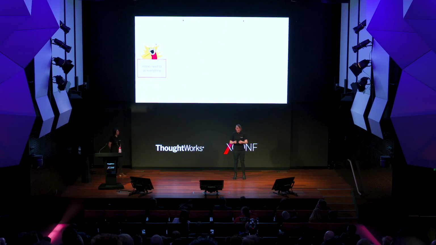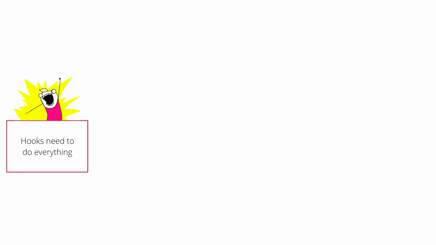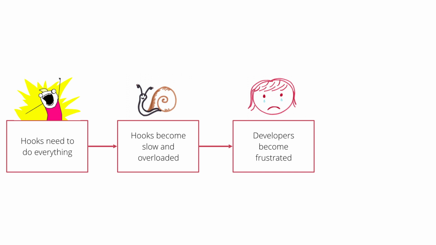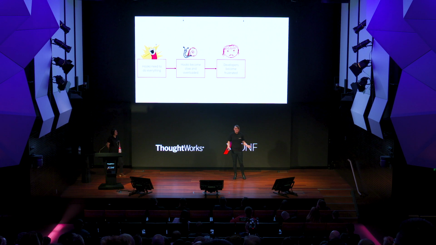So we have a pre-commit hook, and it needs to do everything. It needs to do all the things, as I mentioned. But that means it becomes slow. It becomes overloaded by trying to do too much. Developers become frustrated by this. "I just changed the line of the README file. Why is it running my unit tests?"